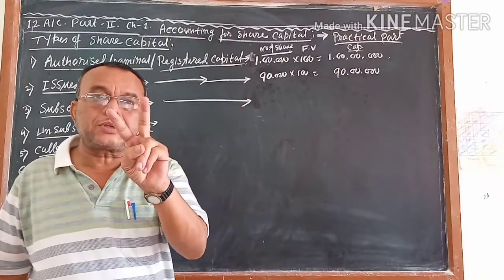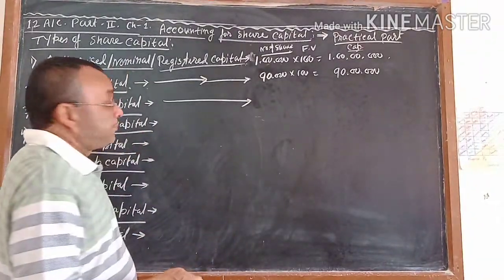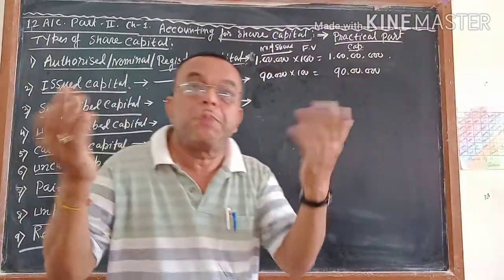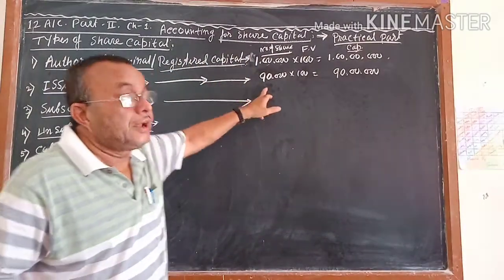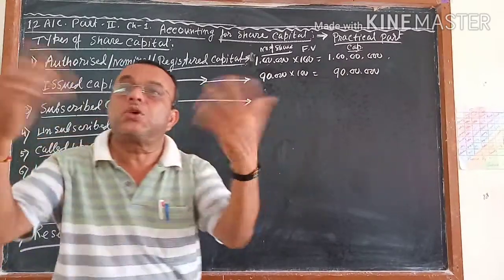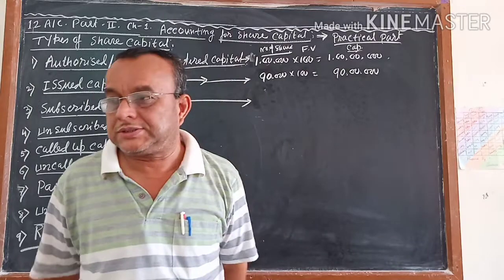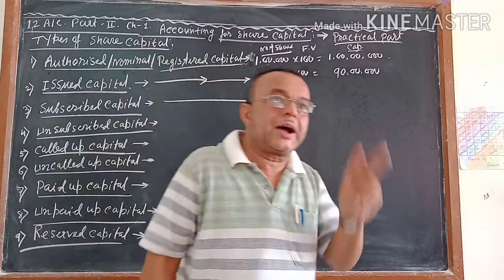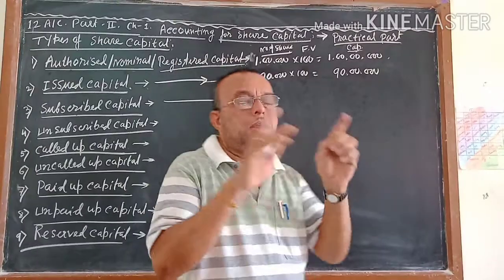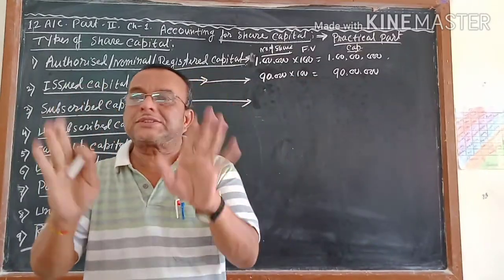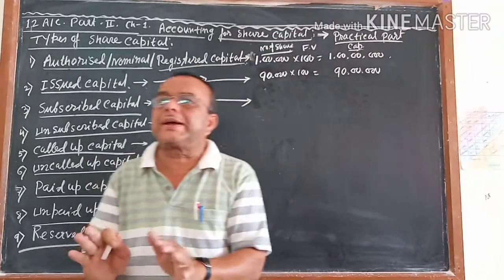Now there are two cases. The public can subscribe. The public is ready to buy. It's called subscribing. The public can subscribe more than 90,000 or less than 90,000. If it is more than 90,000, suppose the company got 1,10,000 applications. Now the company has the right to cancel those 20,000 shares because it is stated in the paper. The company will issue only a maximum of 90,000, and only 90,000 shares the company will accept.